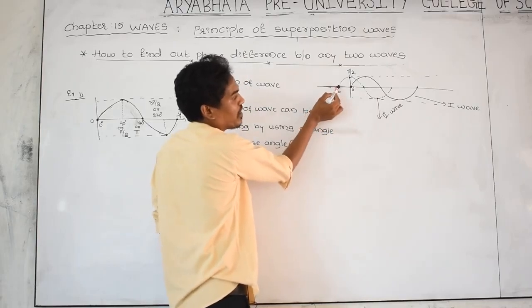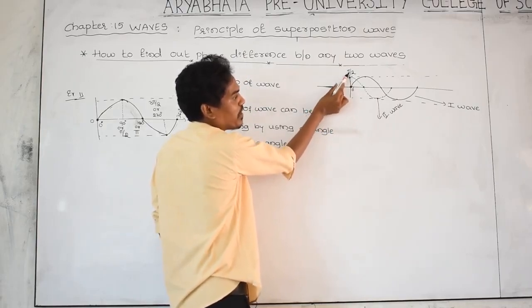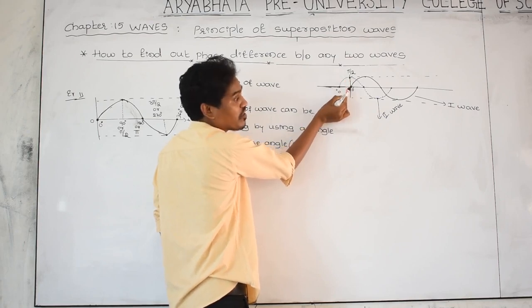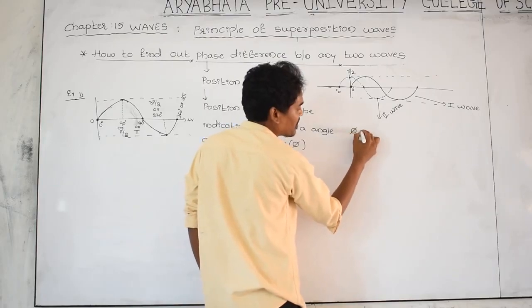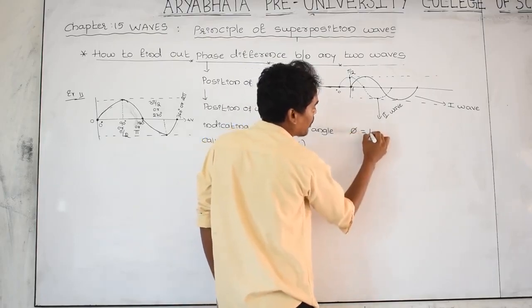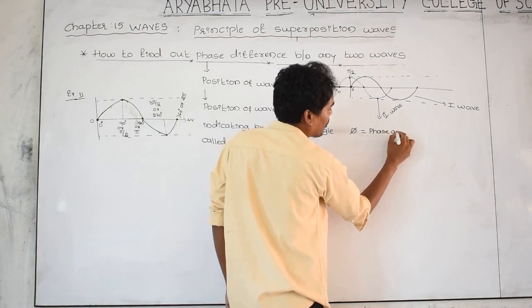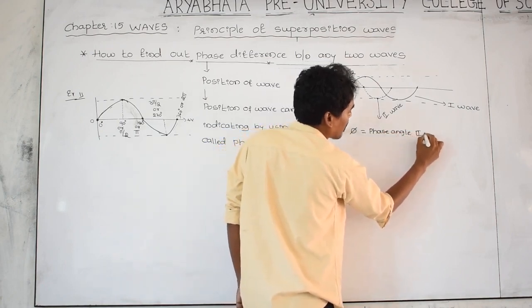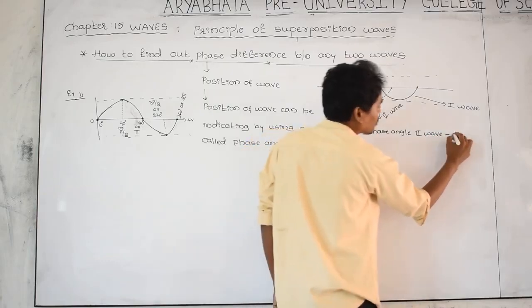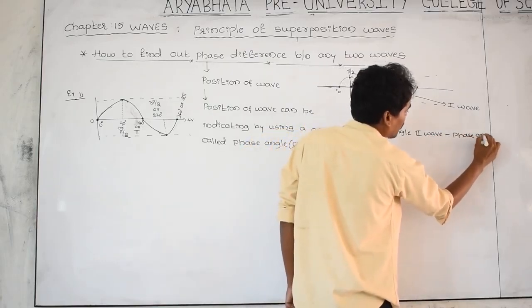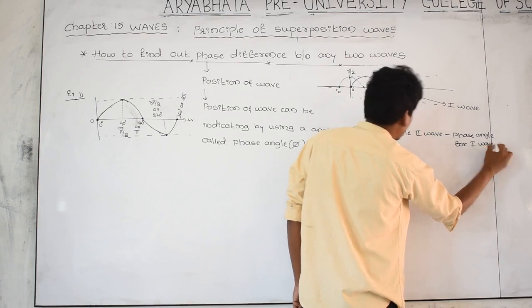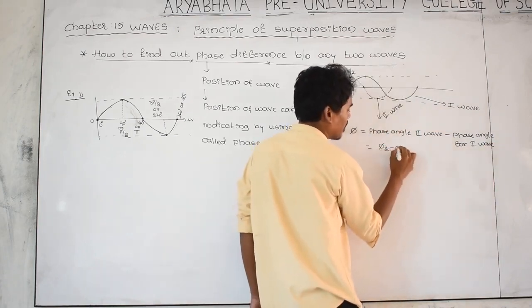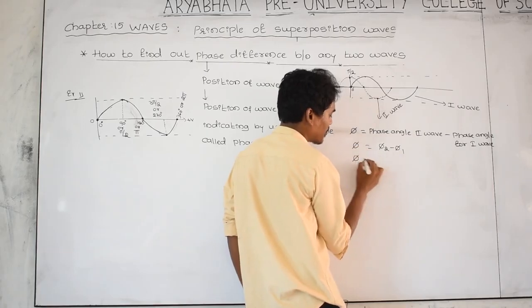For the second wave, the phase angle at this point is pi by 2, means 90 degree. For the first wave, the phase angle here is 0 degree. Means the phase difference between the second wave and the first wave is 90 minus 0. Means the phase difference is equal to the phase angle for the second wave minus the phase angle for the first wave. That is phi 2 minus phi 1.